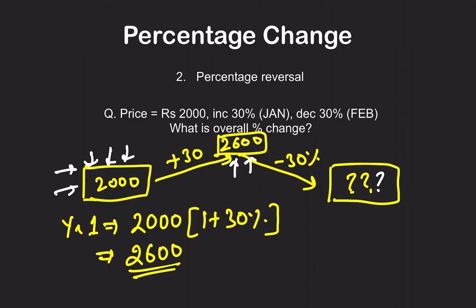Why? Because the initial or base value in our calculation is changing. I hope this is clear. You can calculate this on your own. The percentage reversal just wants to prove that it is not necessary that it will come back to the original value. The reason is that the base is changing after every year.